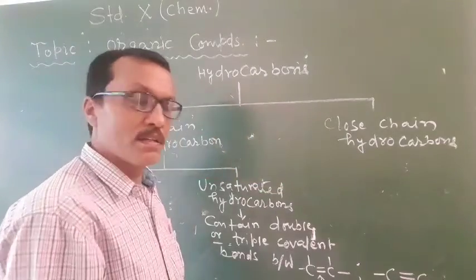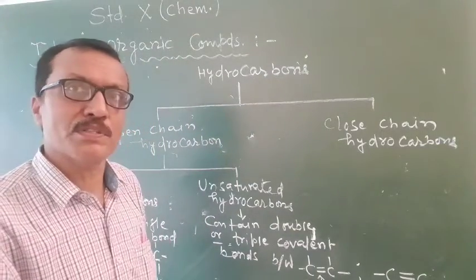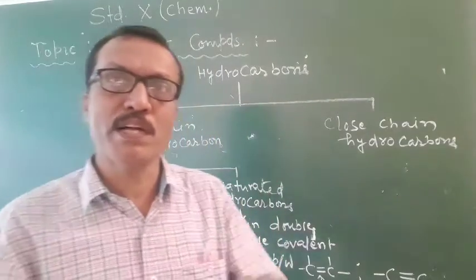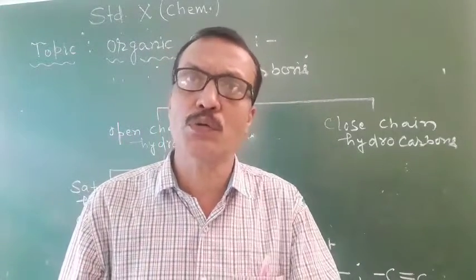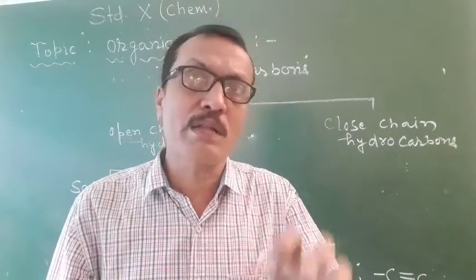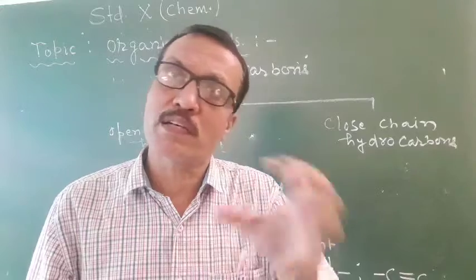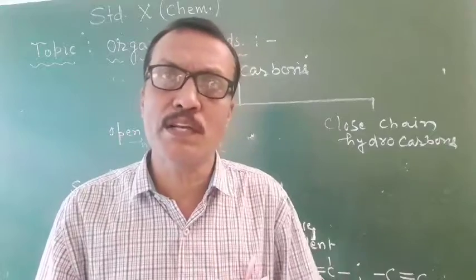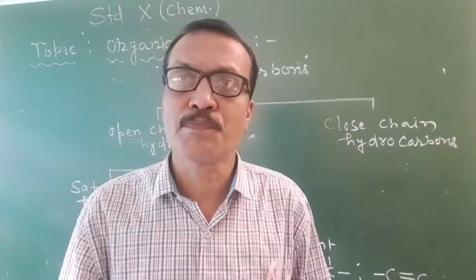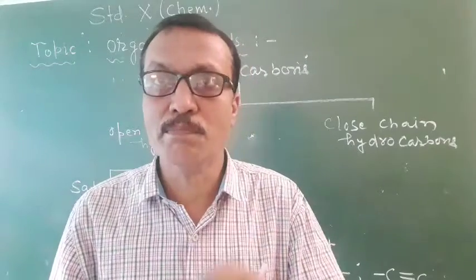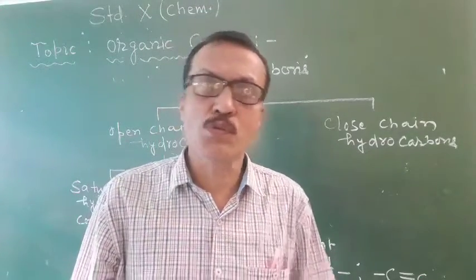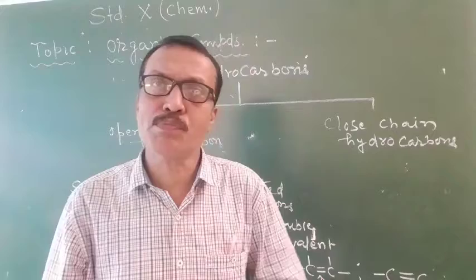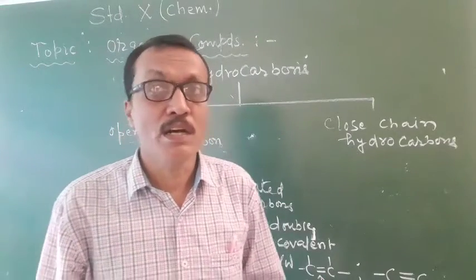So students, they are unsaturated hydrocarbons. You have to keep in your mind, unsaturated hydrocarbons are those hydrocarbons which contain double or triple covalent bonds between carbon and carbon atoms. And if compounds of carbon have single covalent bond between carbon and carbon atoms, you have to understand them as saturated hydrocarbons. So hydrocarbons on the basis of bonds are of two types: saturated and unsaturated hydrocarbons.